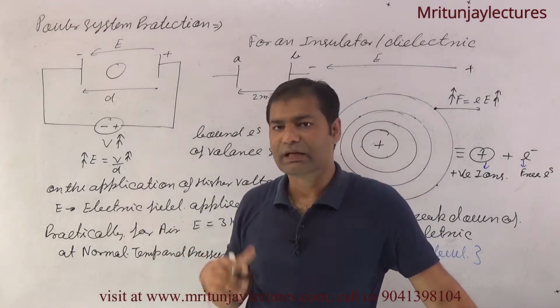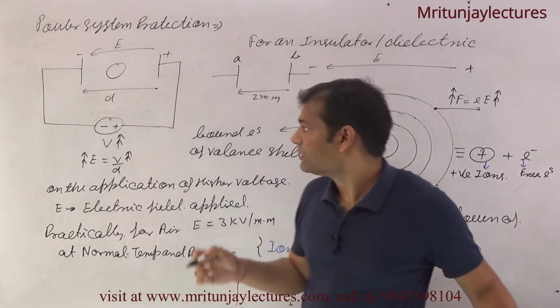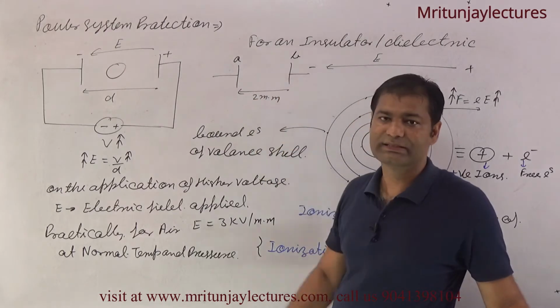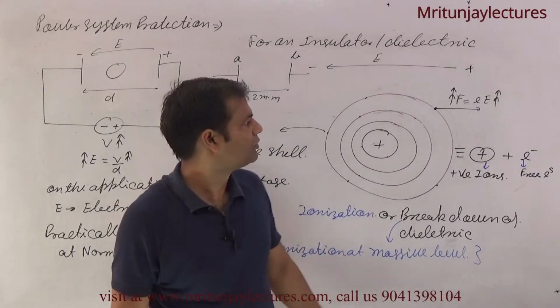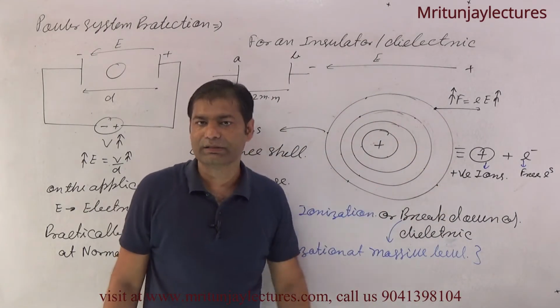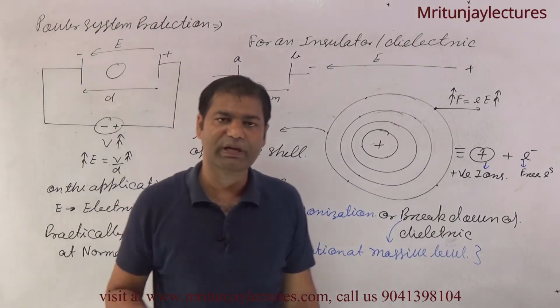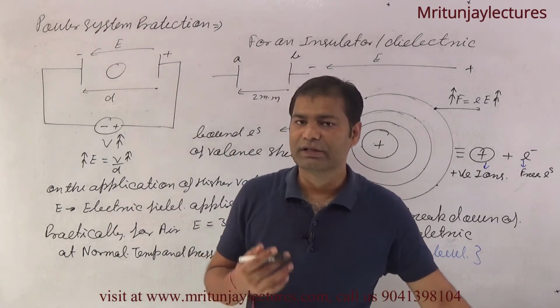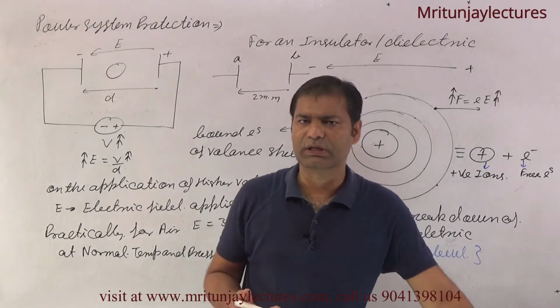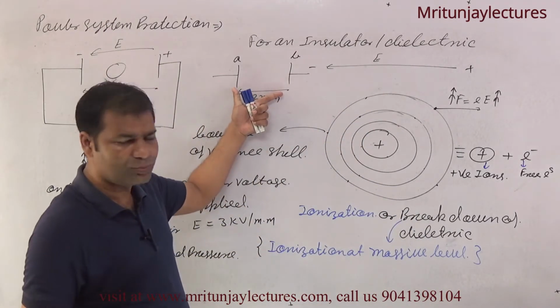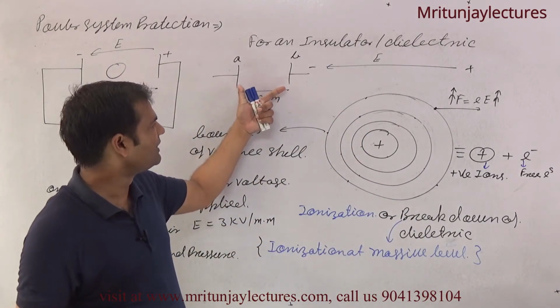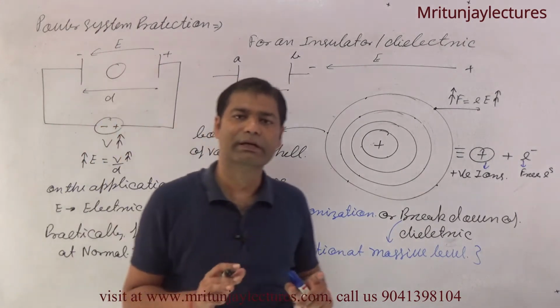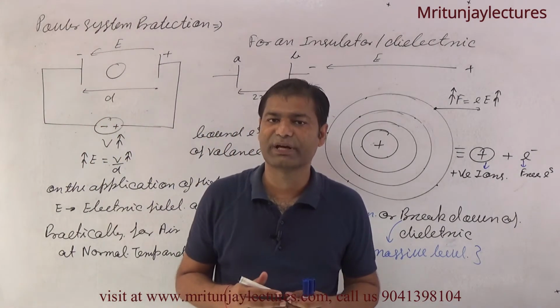Most of the air between the plates is ionized. That means it is converted to positive ions and negative electrons, or you can say breakdown occurs between the two plates. Between the two plates all the air is ionized, or you can say the breakdown occurs.